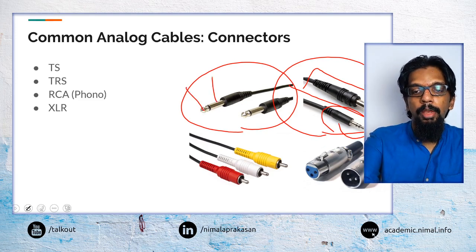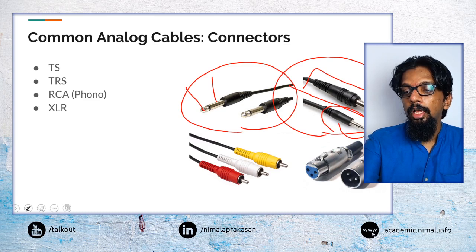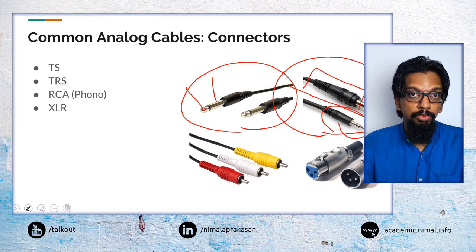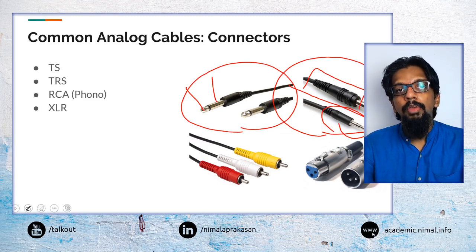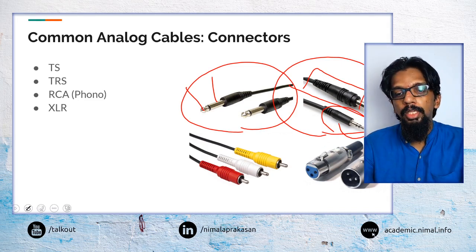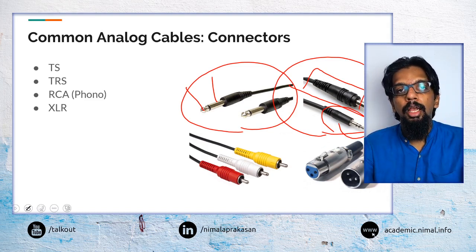So TS is tip and sleeve, TRS is tip, ring and sleeve, and then recently when we have these headphone cables or headset cables that have microphone also included, we may have this 4-pole connection which has TRRS. So we have a tip, ring, ring, sleeve configuration.